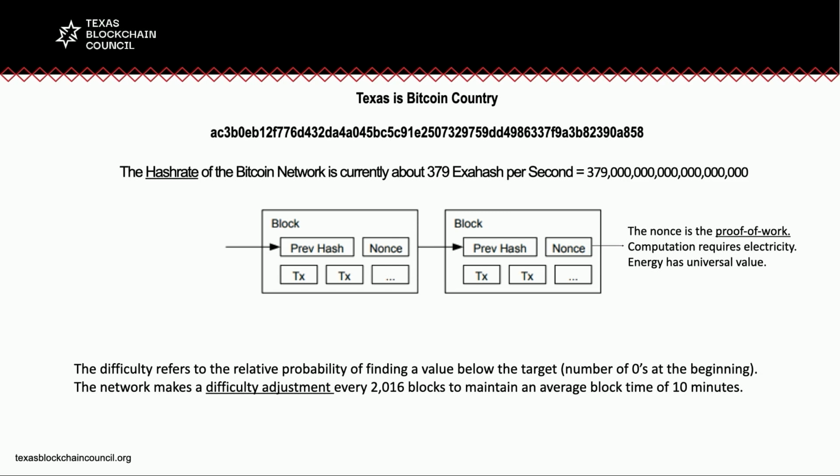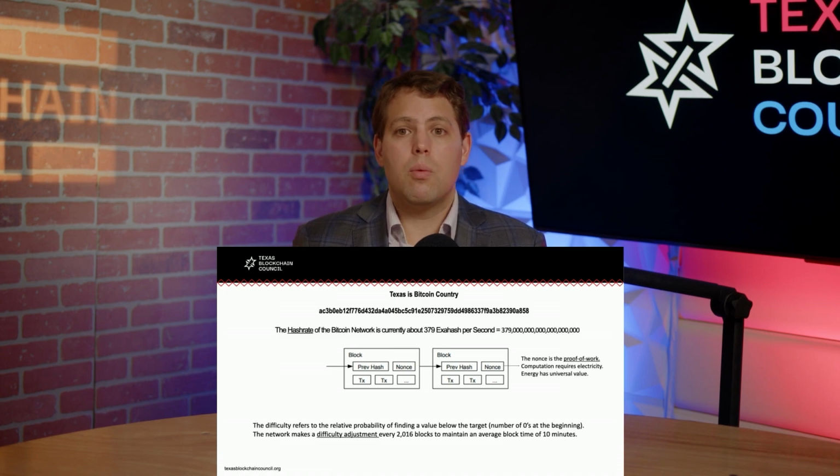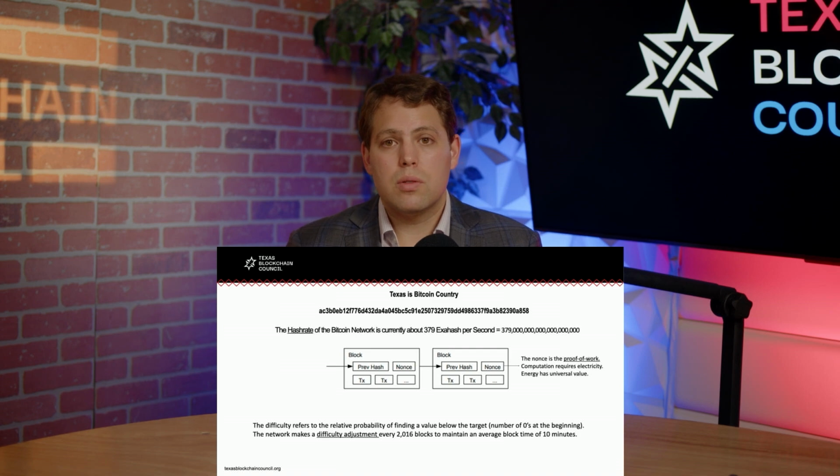The winning nonce was "is Bitcoin country." Texas is Bitcoin country. So the "is Bitcoin country" part of that is our proof of work. This is what Bitcoin mining is all about, that proof of work. It's taking information that has value to us, our transactions that we want to validate, running it through the SHA-256 algorithm with a nonce, seeking to meet the target that the network establishes.